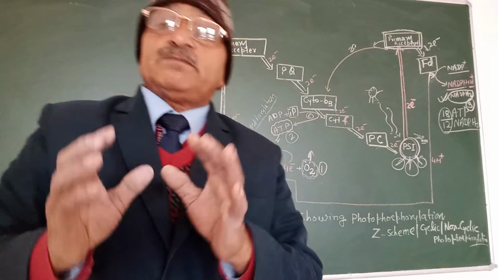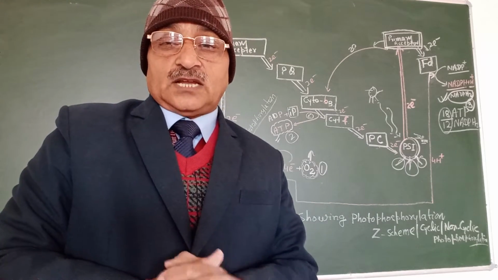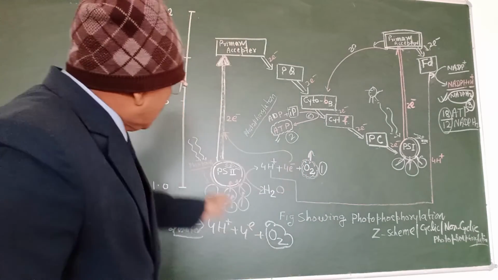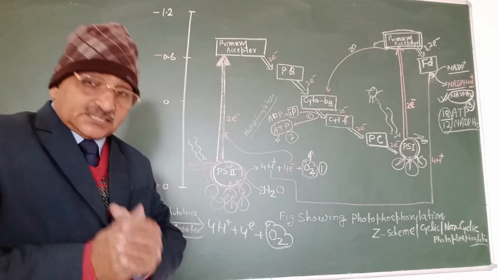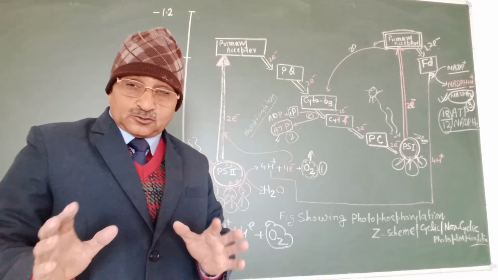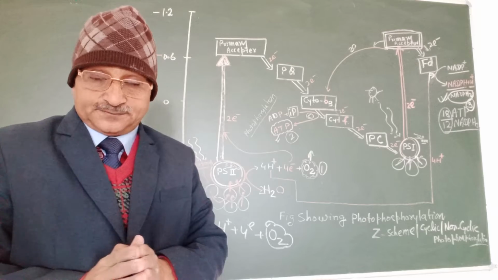Chlorophyll contains magnesium at its center, and 4 nitrogen atoms form a ring; you can see the chlorophyll structure. They have a pigment system. Two pigment systems operate in the Z scheme, also known as non-cyclic photophosphorylation.